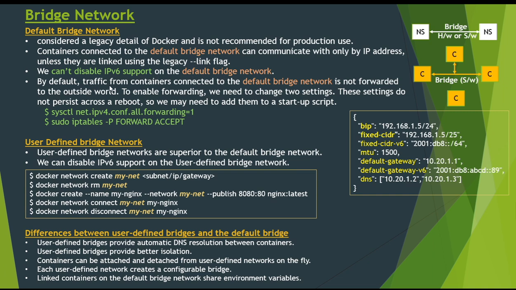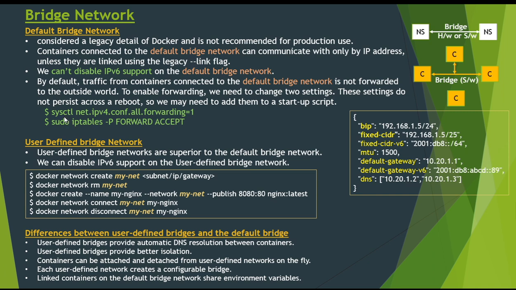By default, traffic from containers connected to the default bridge network is not forwarded to the outside world. To enable forwarding, we need to change these two settings, which do not persist across reboot, so we can add them to our startup scripts.